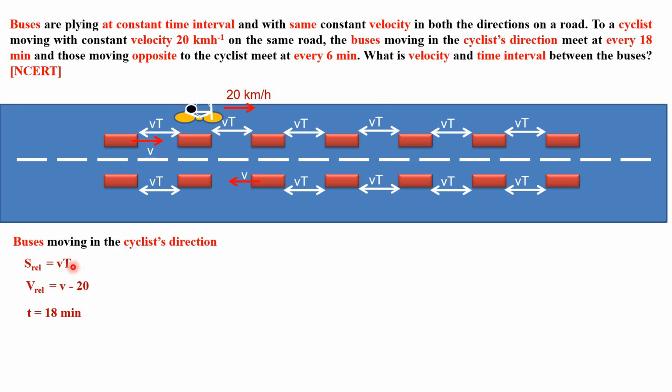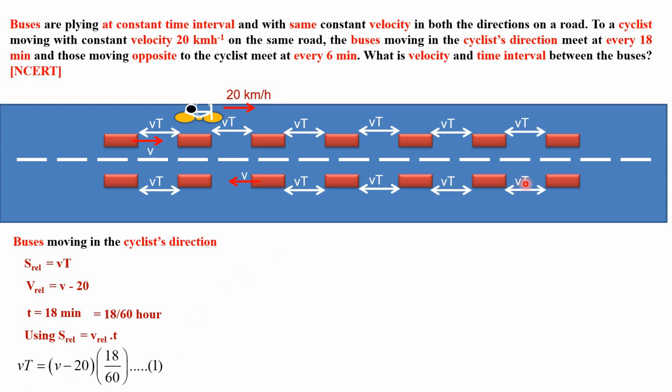But you know, velocities we are taking in kilometer per hour. So time has to be changed to hours. So divide by 60 and apply the relation S relative equal to V relative into time. So you get a simple equation. Gap to be covered Vt, relative velocity V minus 20, time taken in hours, 18 by 60.